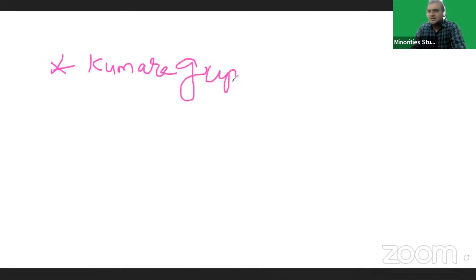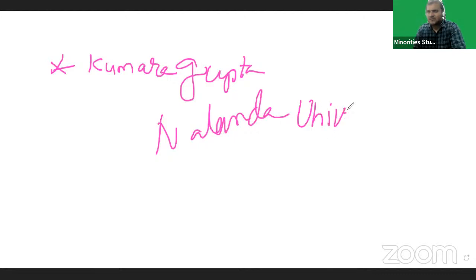Put a star mark and write this point. This is the most important and most repeated question. Kumaragupta started Nalanda University. This was the second Buddhist university in India.